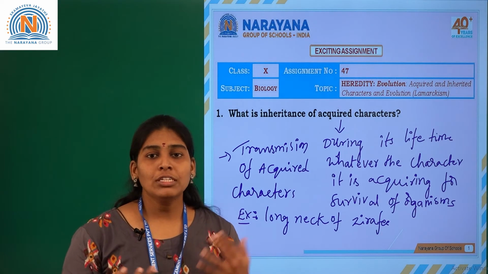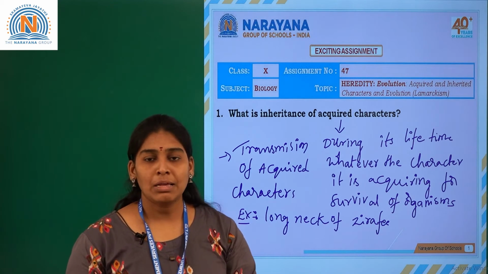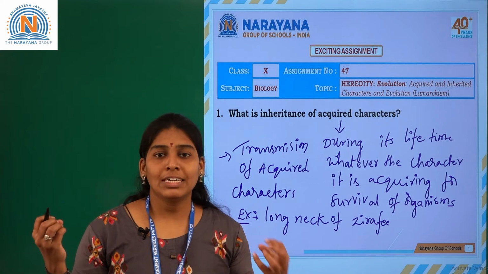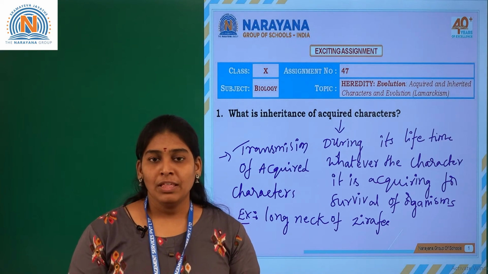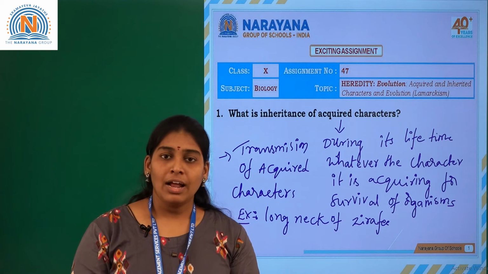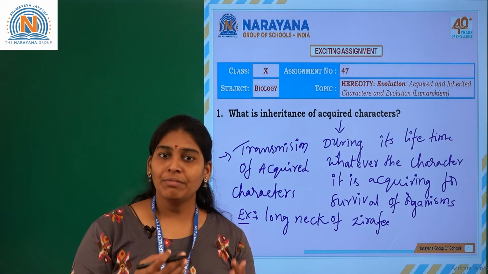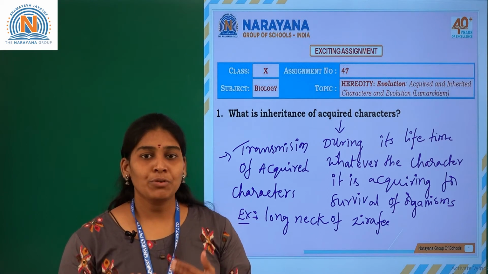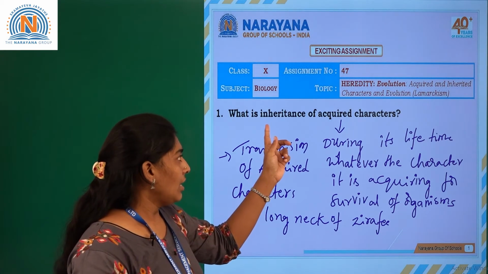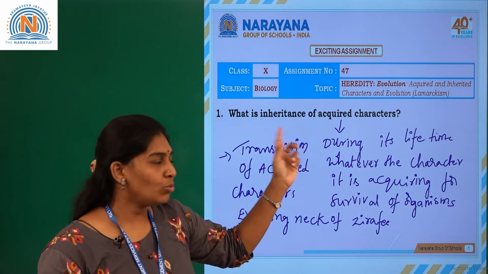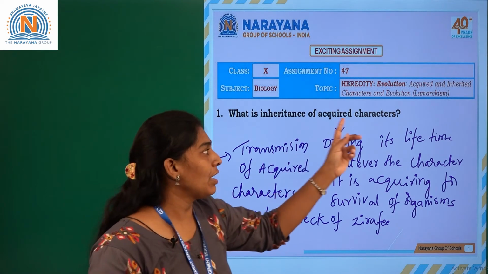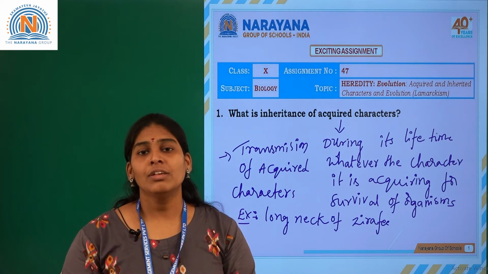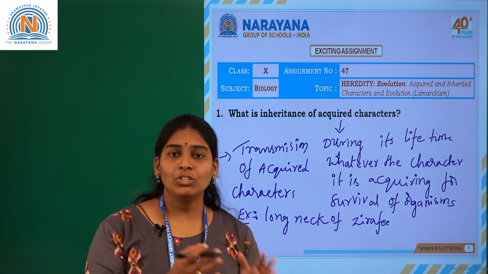When food was not available because of natural calamities, it started stretching its neck to get food. That is a useful character, and it was transferred from one generation to the other. Scientist Lamarck proposed this inheritance of acquired characters. So the long neck is a useful character which is transferred from parent to progeny.